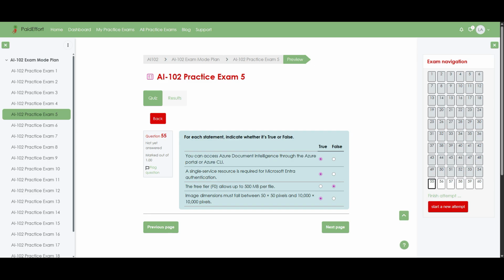It actually supports files only up to about 4 megabytes, while the paid S0 tier goes up to 500 megabytes, so that statement had to be false. Finally, the pixel range from 50 by 50 up to 10,000 by 10,000 defines what the service can reliably process. Images smaller or larger than this range are rejected, which is why that last statement is true.